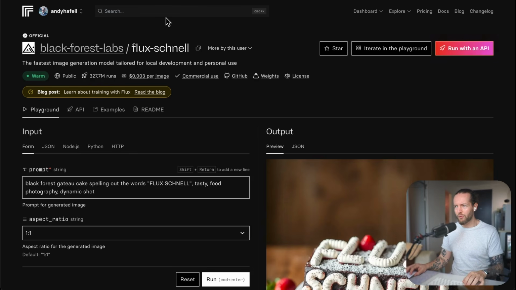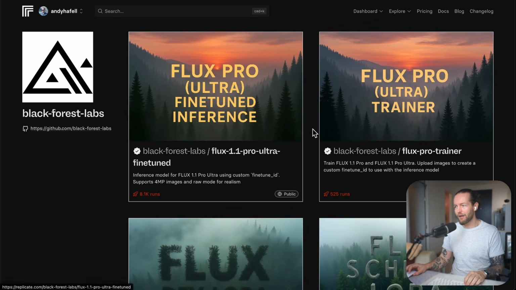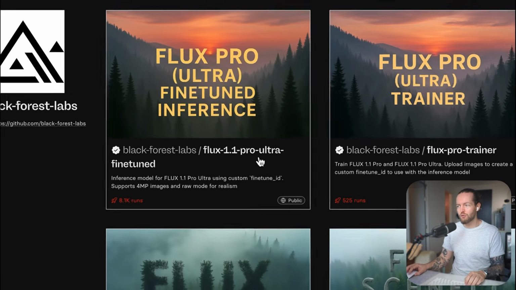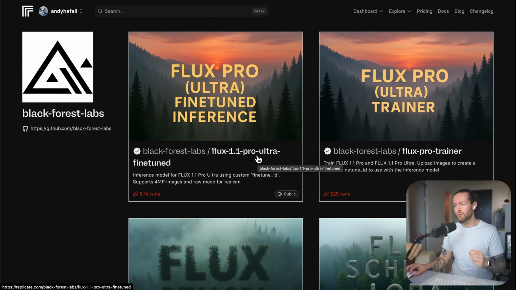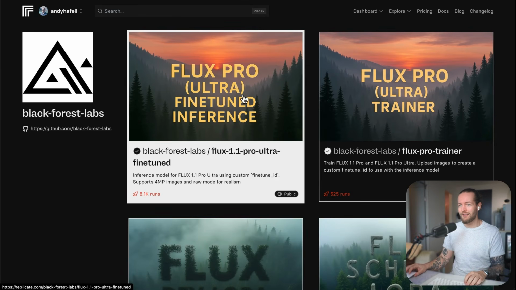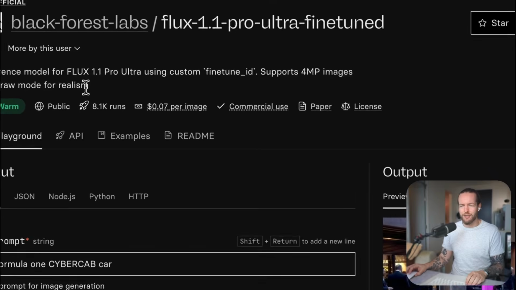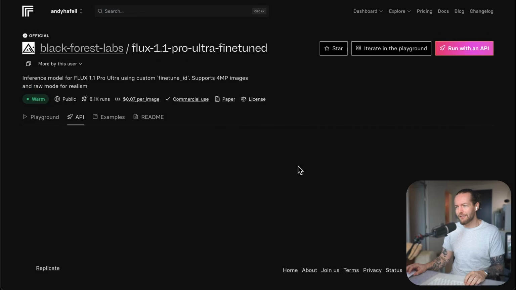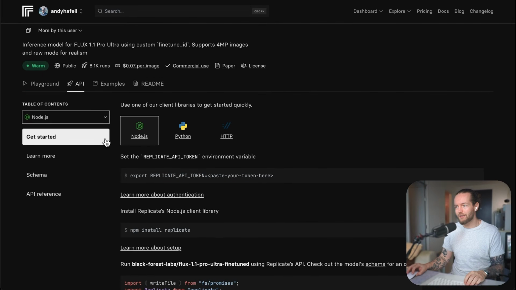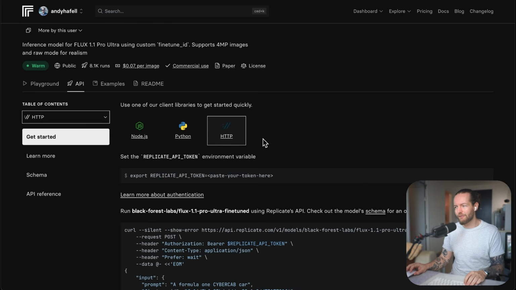However, if you want to upgrade to another version, you can easily do that by clicking on Black Forest Labs, and you can use, for example, Flux 1.1 Pro Ultra Fine Tune. That is really high quality, that gets even better images. But I found that Flux Schnell does the job quite fine, but an easy way to change it over here is by just clicking API, and finding the URL that we need, which should be right here inside of HTTP.